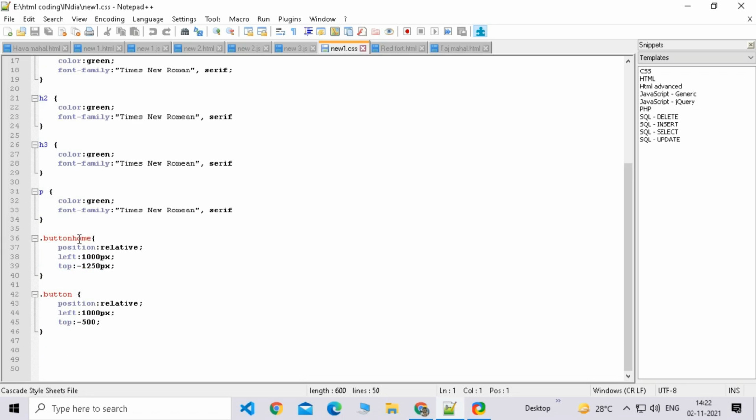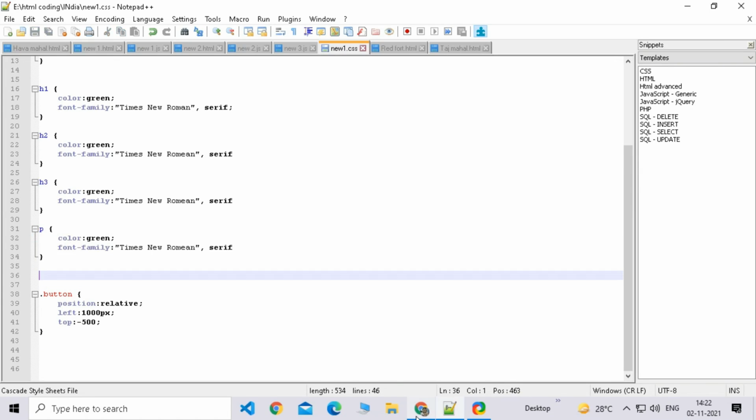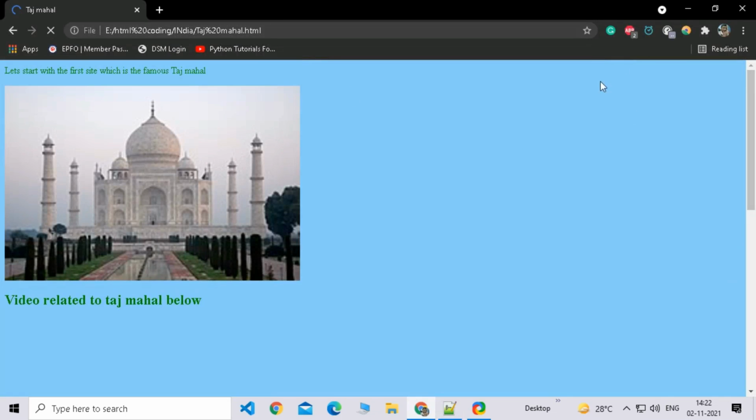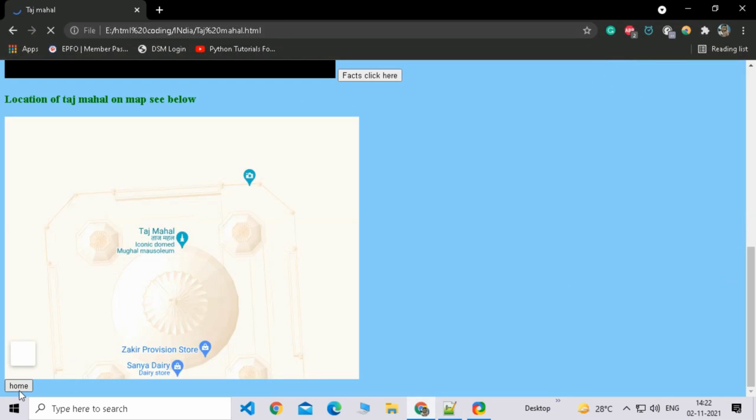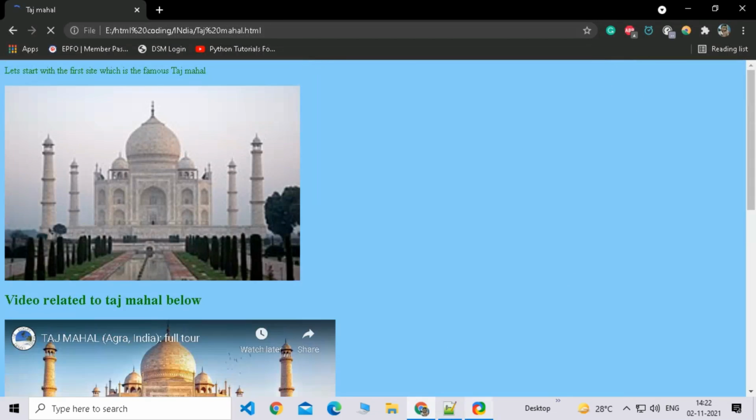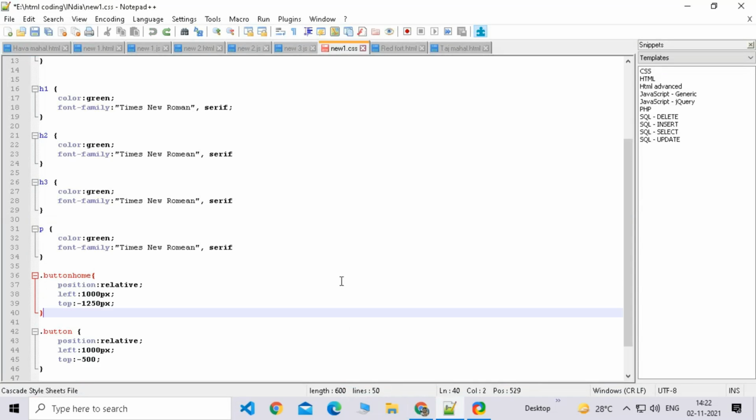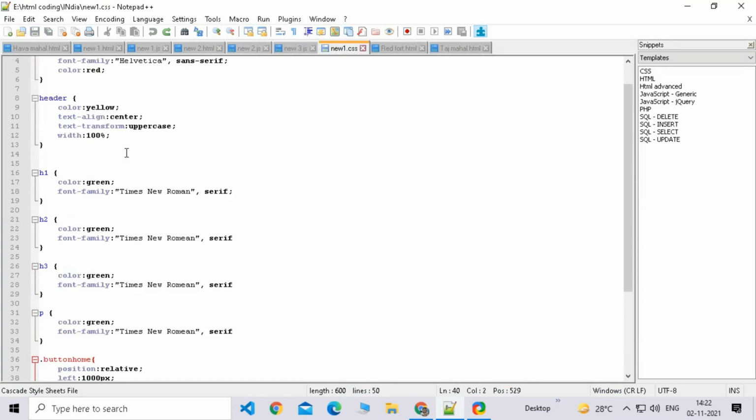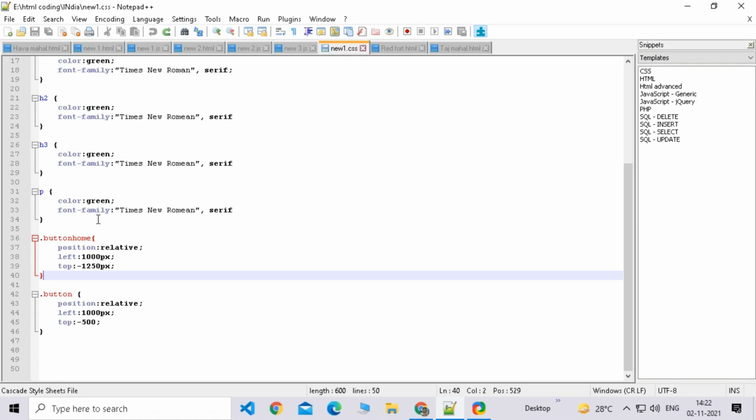Dot button home in CSS, dot button home, position relative. If I just remove this command and then save it, the home button will disappear. It will go right there, and I didn't want that. So I had to put in a lot of brain, and finally I figured out the command. The dot means that it is not an H3 syntax like this. Instead, it's a button. Like I have typed button dot button home.